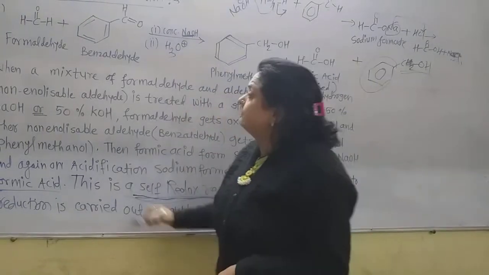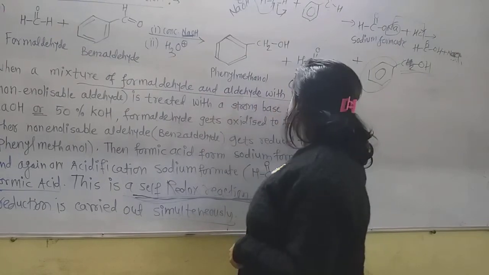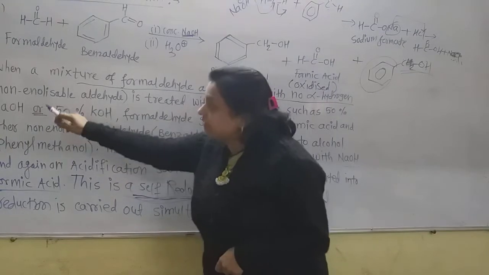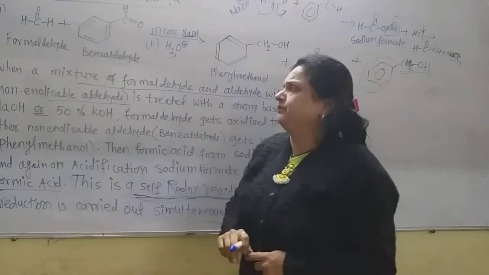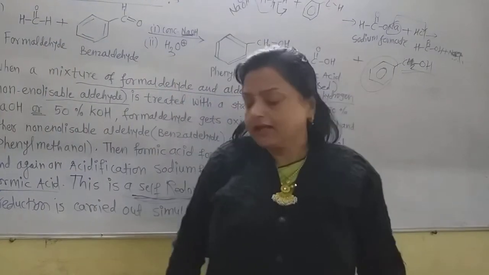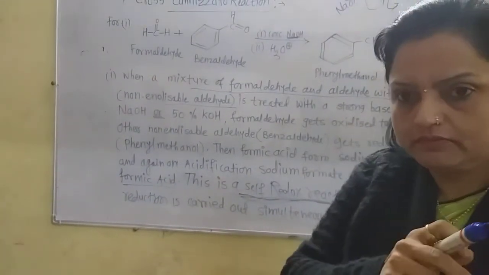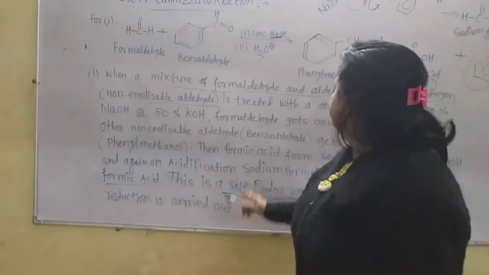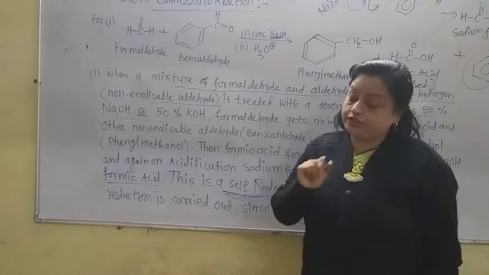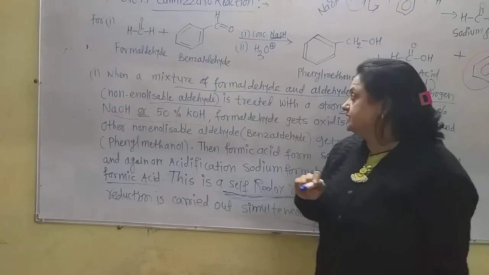Now see what is given in this reaction again. When a mixture of formaldehyde and an aldehyde with no alpha hydrogen atom, that is the non-enolizable aldehyde, is treated with a strong base such as 50% NaOH or 50% KOH. Remember that strong bases are only two, NaOH or KOH, that is the alkalis.